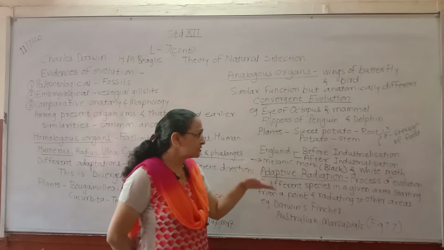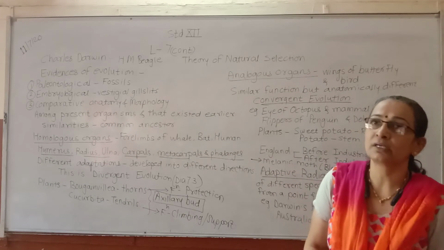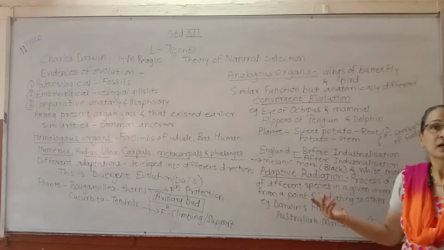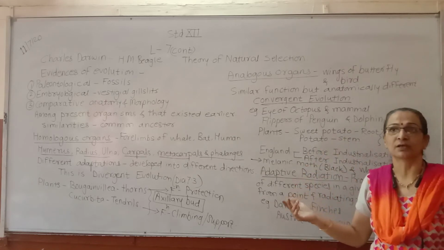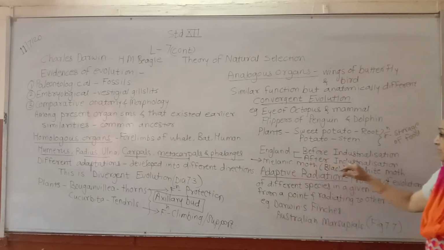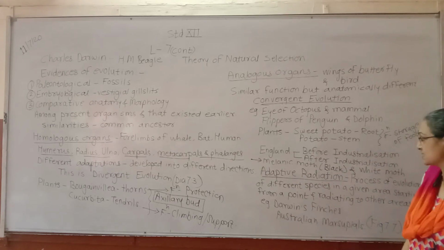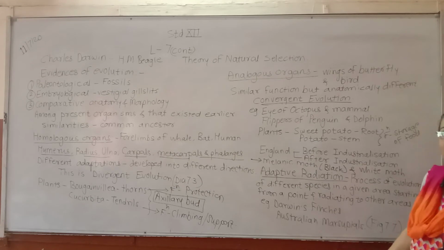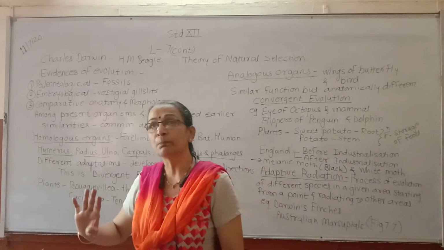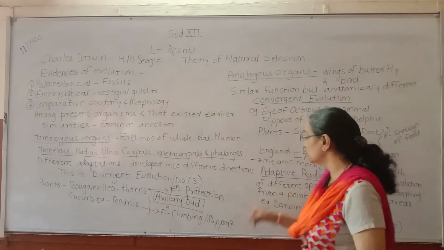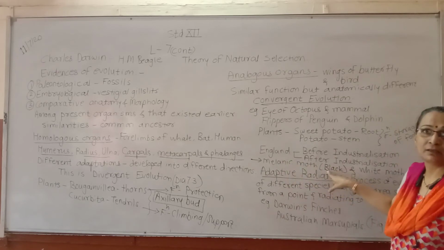Now, after industrialization, because of the development of industrial gases, carbon and all that, whatever air pollution has occurred, because of that the tree bark was covered with carbon or soot, you can say. And because of that, now the color of the bark does not remain white, it has turned blackish, and hence this was advantageous to the melanic moth, or the black colored one.